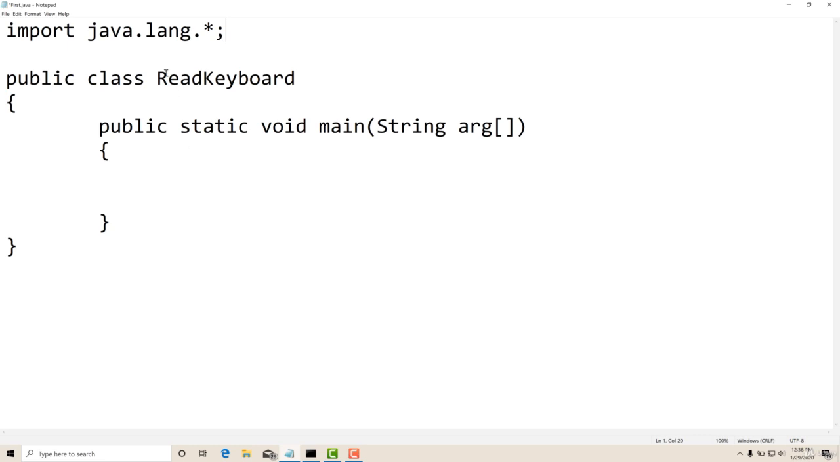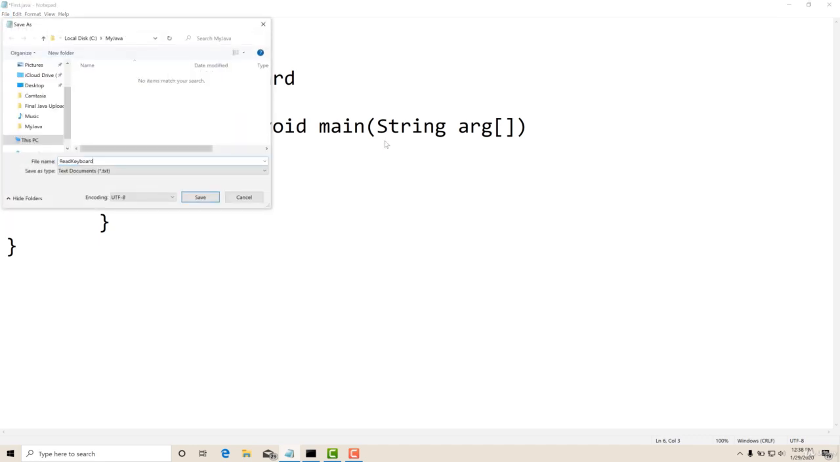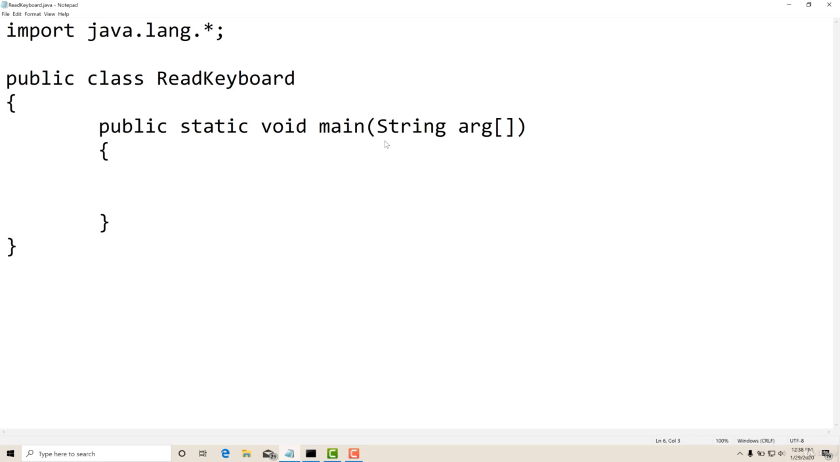See, already I have written the skeleton of a Java program here, and the program name is ReadKeyboard. I will save the program first of all. Here I will say save as ReadKeyboard.java. This is saved in my Java folder. Now, as I have discussed, there is a class called Scanner, so I will create an object of Scanner and call it sc, assign new Scanner. This scanner should be attached to the keyboard.